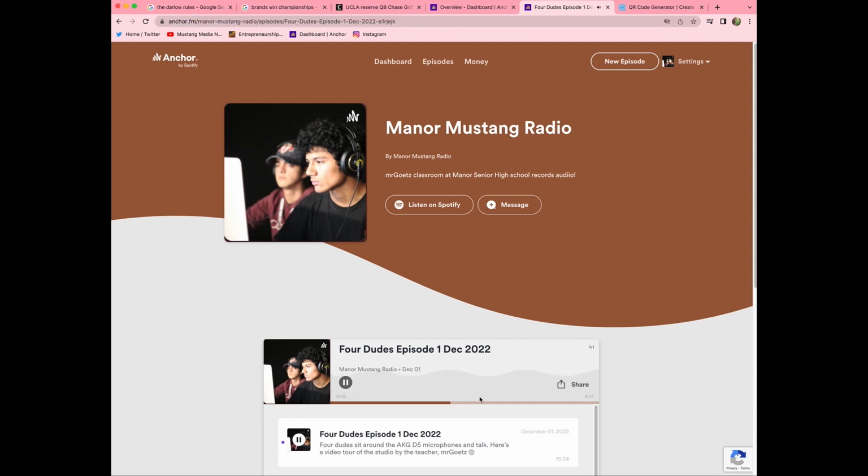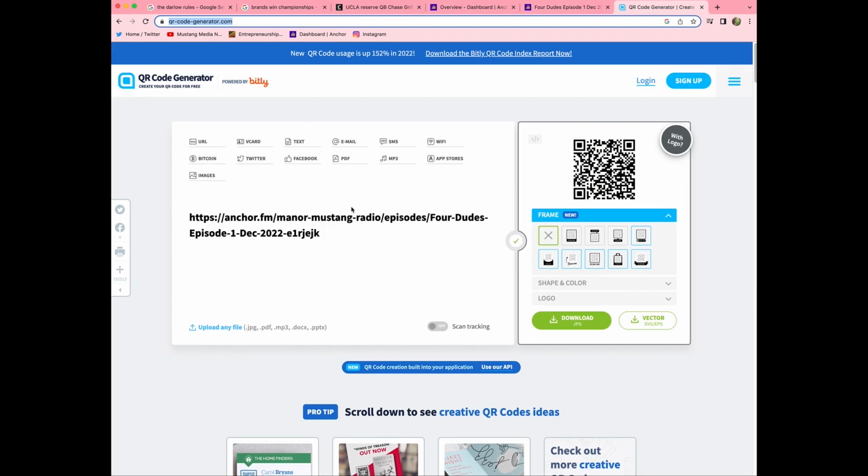But I had to give it away, and I don't really like mrGoetz. What? Nice. Made a QR code. I took this right here on a Mac, Command-C to copy, and then over here did Command-V to paste, and it created a QR code for me.